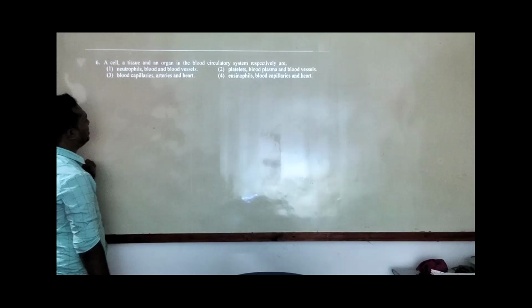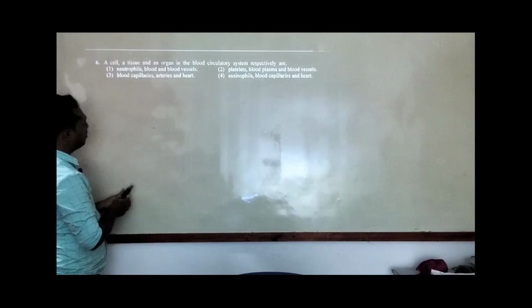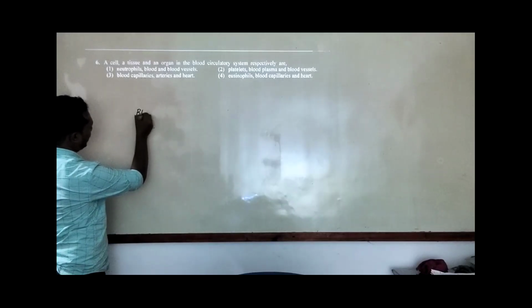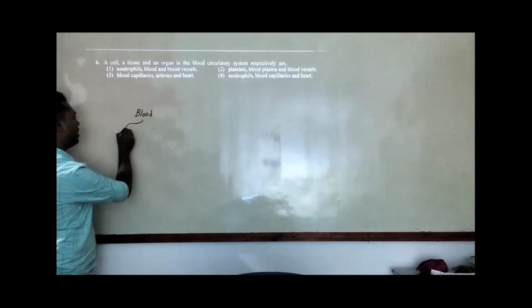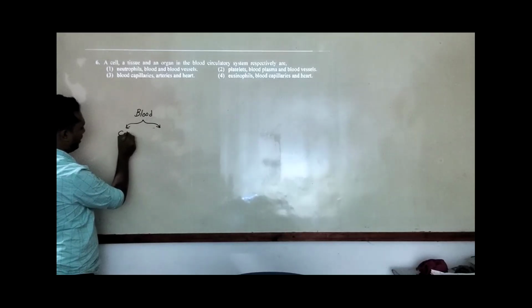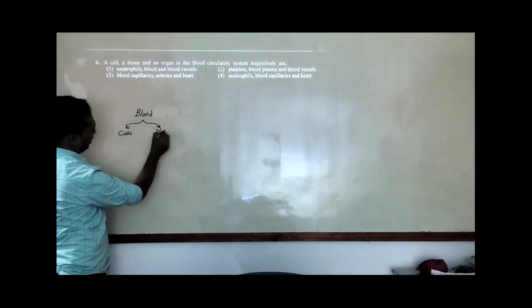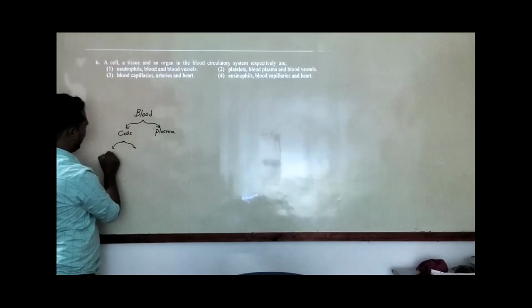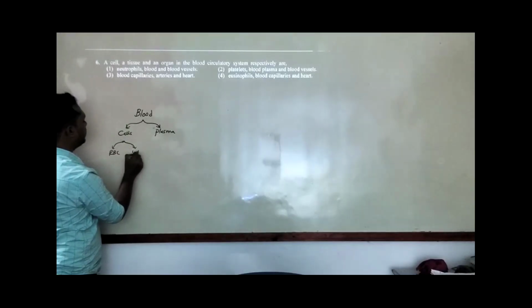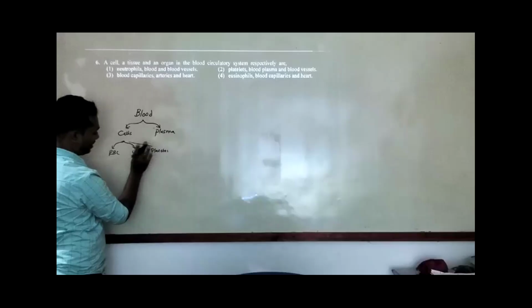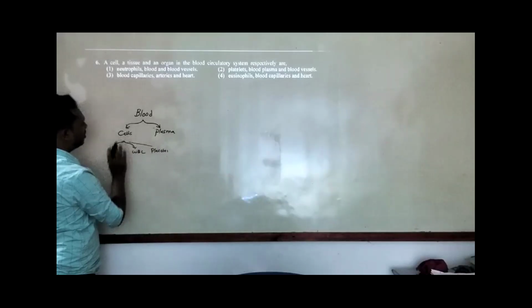Basically we have cells. Mainly in the blood we have cells. We can categorize blood into two categories. This categorization is not needed here, but I will mention it. In the blood we have two categories: cells and plasma. Cells we can divide into two mainly. The cells we have are RBCs, WBCs, and platelets. But platelets are not considered complete cells. They are fragments of one type of cell.